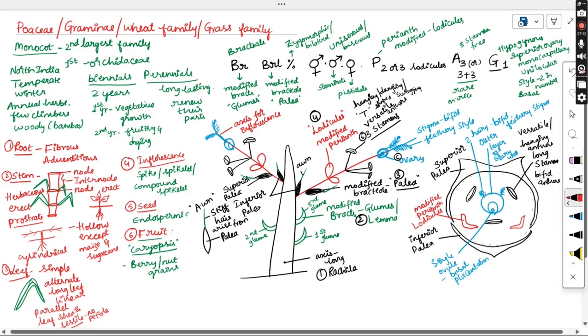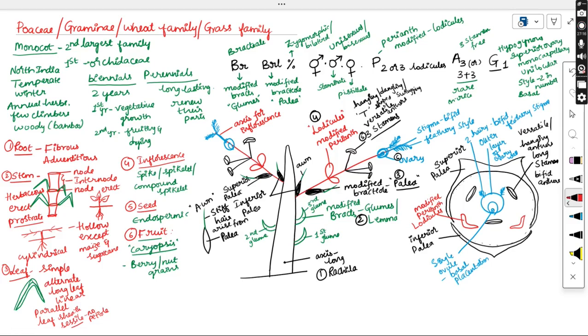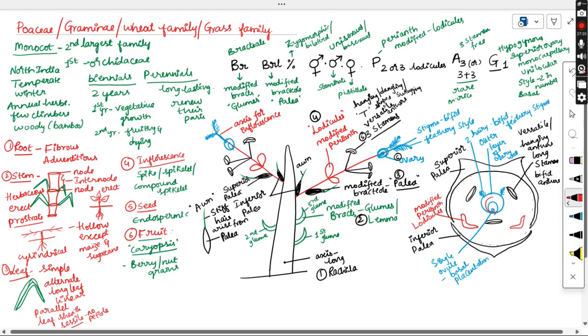Whatever this outer ovary wall layer is there, that is actually fused with the seed coat. So here the red color structure which I am drawing is the seed coat. So how is the fruit formed in this case? The fruit is called a caryopsis, right? Caryopsis is nothing but the seed coat completely fused with the outer layer of the ovary wall.